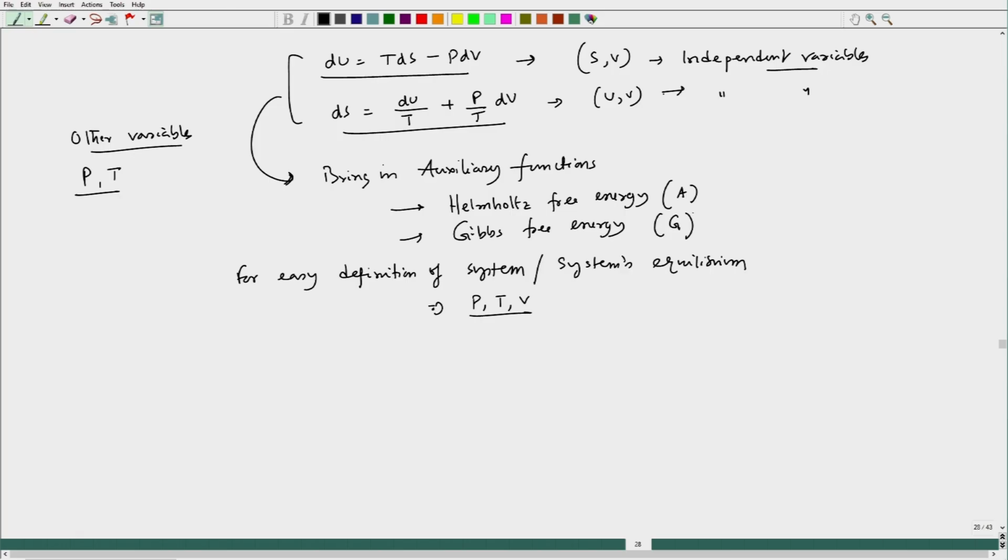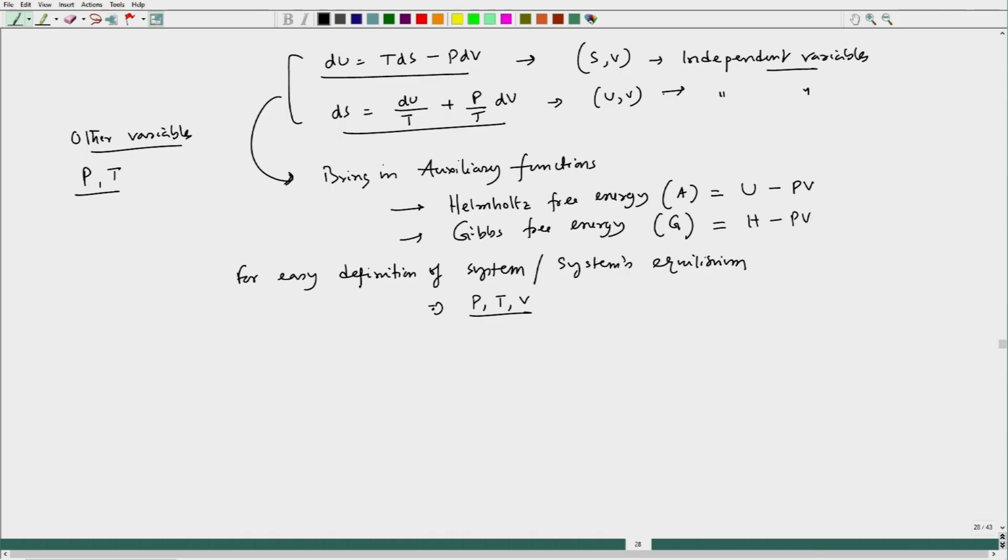And interestingly, these two free energies, the auxiliary functions, can also define the system, and this is defined as this.